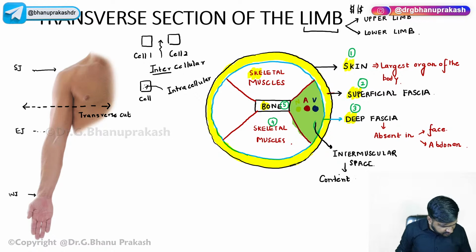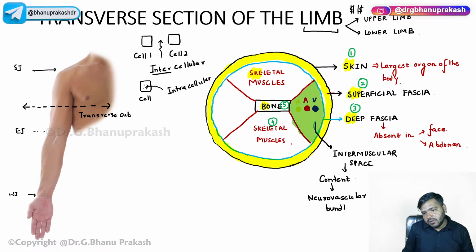Mansoori Imtiaz, yes, very good. Amreen, very good. Kanupriya, very good. The content that you have to remember is the neurovascular bundle, VAN: vein, artery, and nerve.